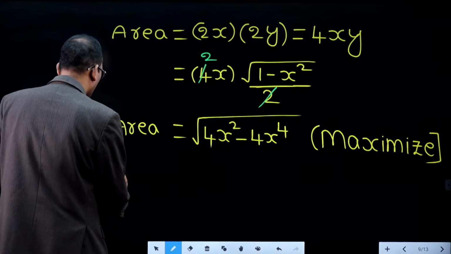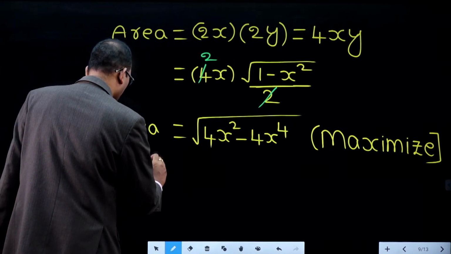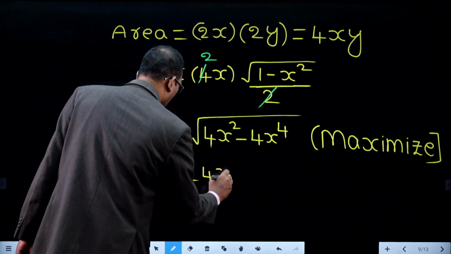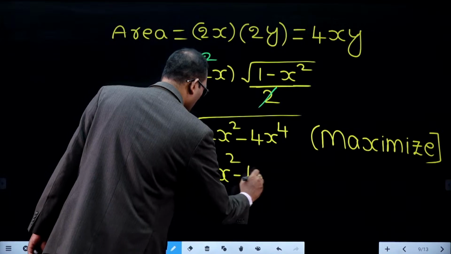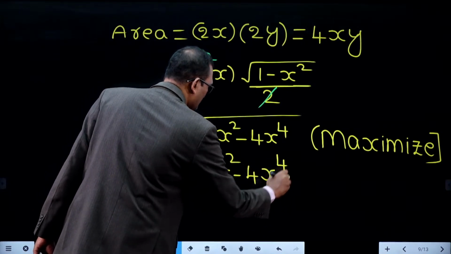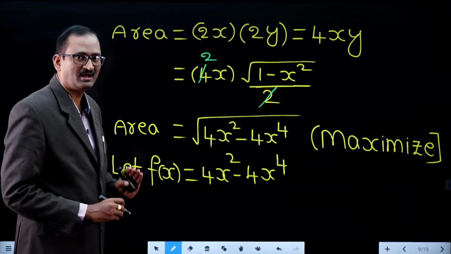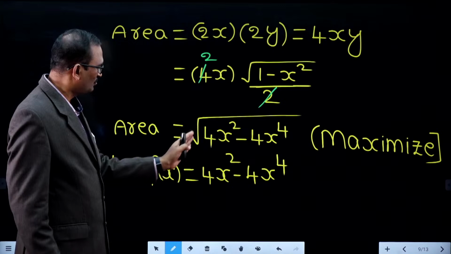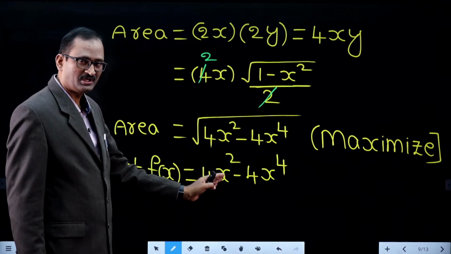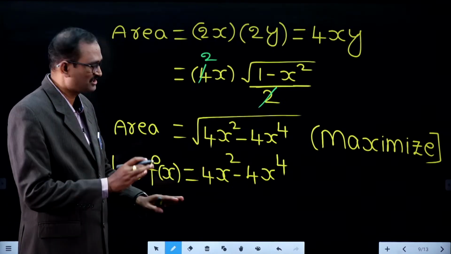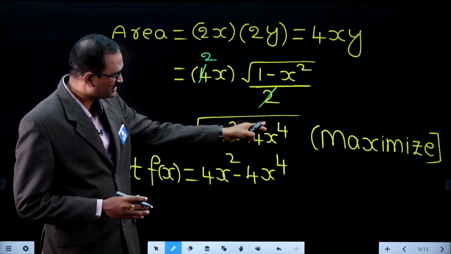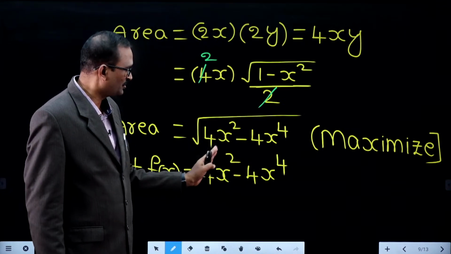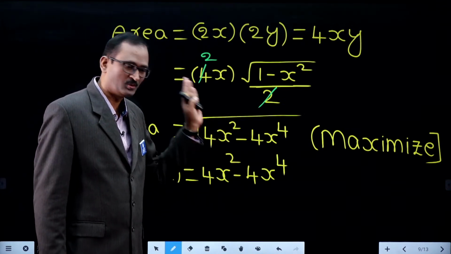Or we can also assume like this: that under root function you take out separately and let it be f of x. There will be no change regarding the stationary point or critical point whether you take the under root function or only the inside of it. We actually have to maximize this function only, not this function. This is only for the sake of the stationary point.